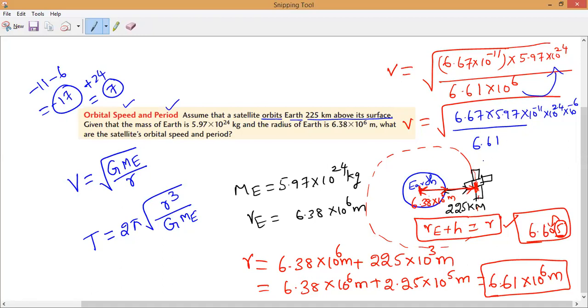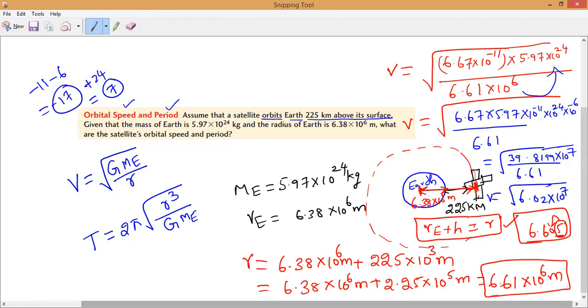Multiplying 6.67 into 5.97 gives 39.8199 into 10 power 7, divided by 6.61. So all of you do this. If we do it, we get this value: 6.02 into 10 power 7, the root of 6.02 into 10 power 7. Till here, any doubt, anybody? You can ask. No doubt, sir.